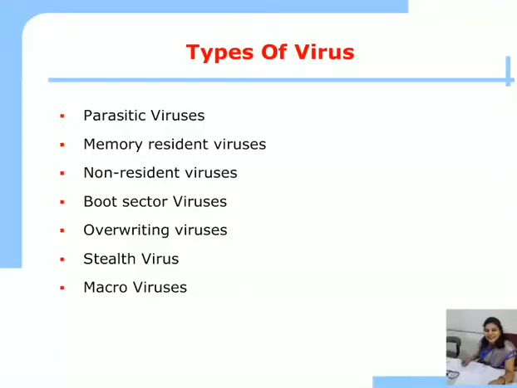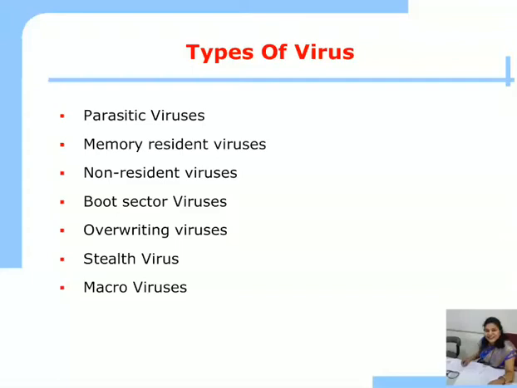These are some of the types of the virus. Parasitic virus. It attaches itself to executable code and replicates itself. So parasitic viruses are the viruses which attach to all the exe files. When the infected code is executed, it will find other executable code and programs to infect.